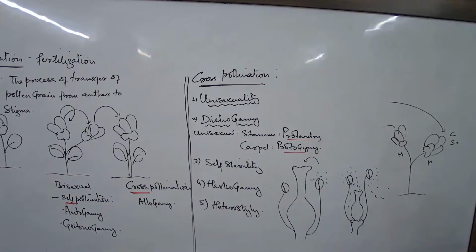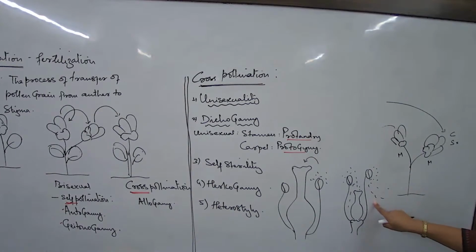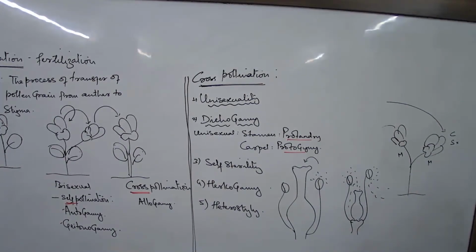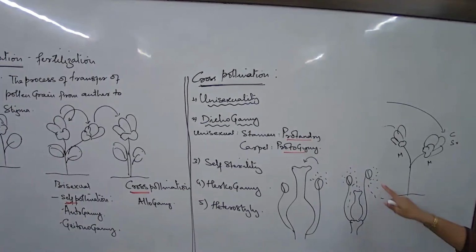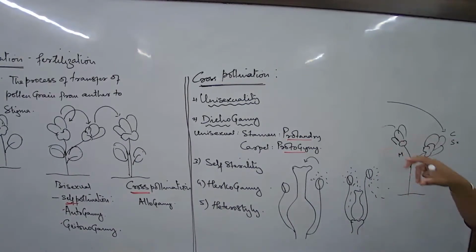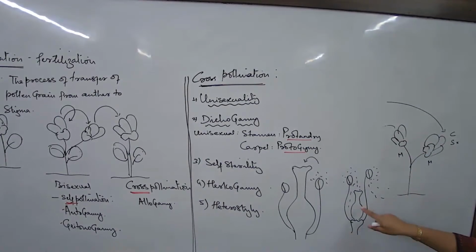So if we talk about heterostyly, especially in this case where the filaments and the anthers are outwardly curved, what happens? More number of anthers will be carried further by the wind and they will generally come in contact with other flowers. Though the flower is bisexual, this stigma does not get an adequate number of pollen, or the pollen remains all outwardly dispersed. A bisexual flower, but still favoring cross-pollination.